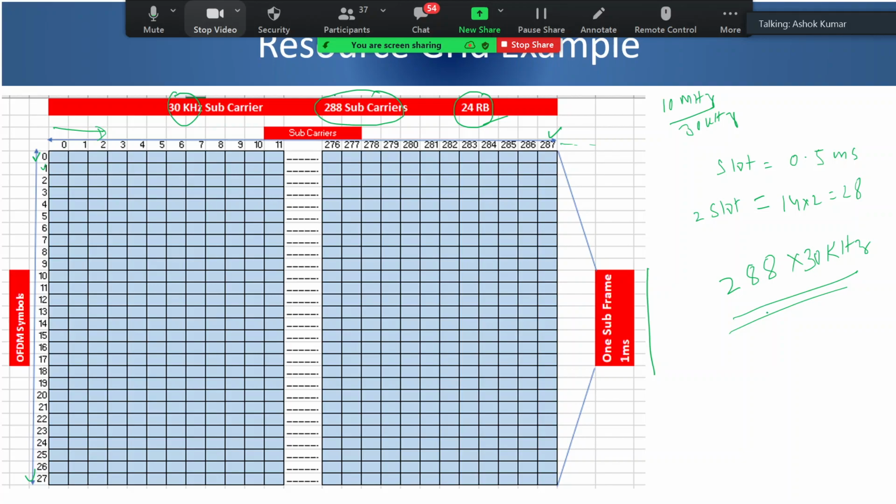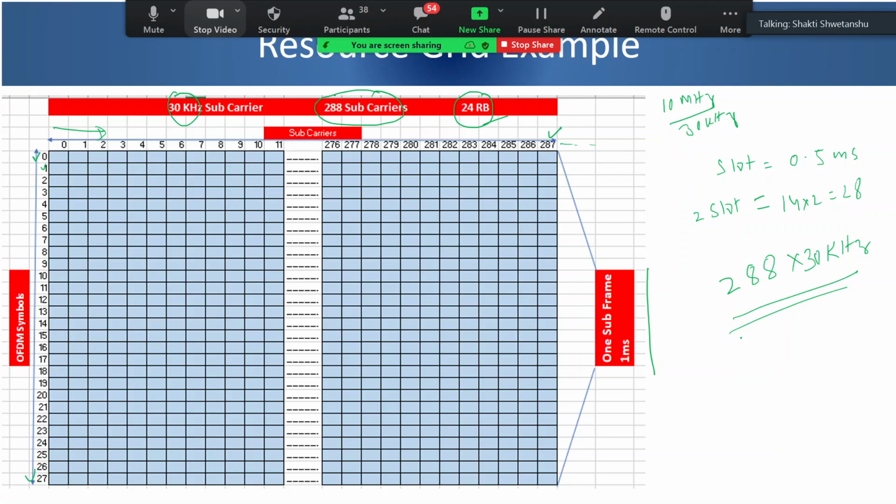If you are using it for a smaller coverage, you are losing some time resource. So every numerology is designed to support a certain frequency band and certain latency requirement. Technically you can use it otherwise, but it will have some disadvantage in terms of losing some of the resources.